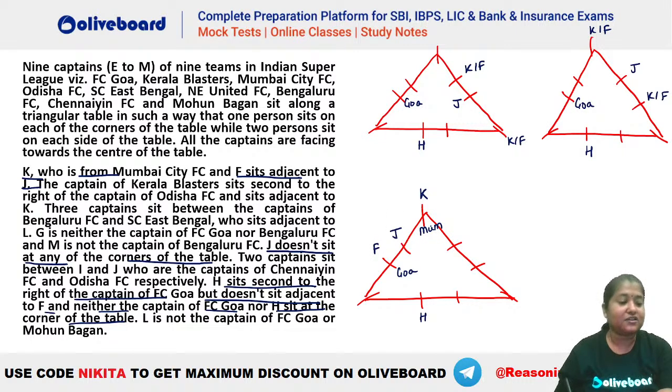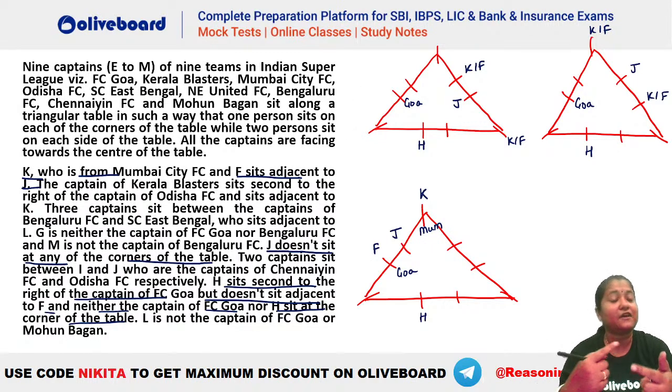Okay, Shravani, we have not started anything, right? This is the very first point, where we placed your H second to the right of Goa. Why? Because H has to be along the side, right? It was mentioned in the last line that H and Goa are not seated at the corner. That means they have to be along the side. So that is the first thing that we have taken. And then it is given in the first line that J has to be a neighbor of K and F such that J is not seated at the corner. So we have taken the three cases here.